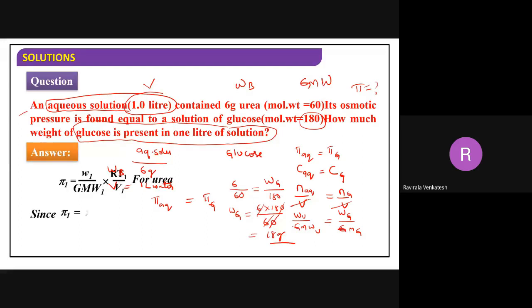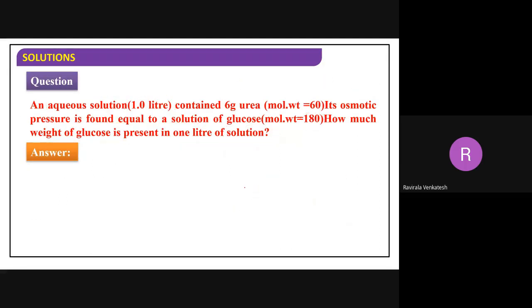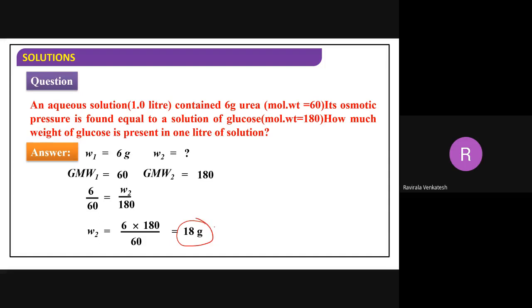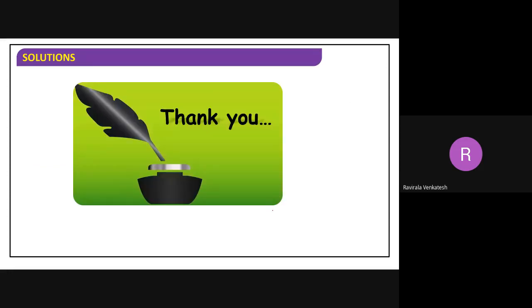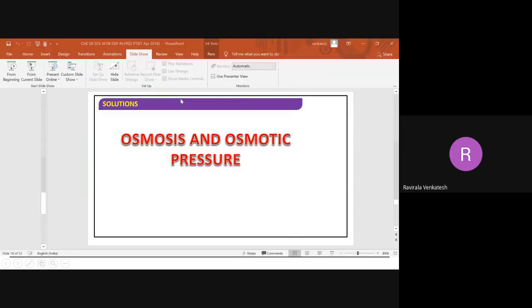In this way, you can easily calculate it. If pi1 is equal to pi2 at same temperature, given also are getting same in this case. So you are getting 18 grams. Right? Understood? In this way, we can do the problems. That means if you know these are isotonic solutions, then the concentration will be same. We can calculate the weight of the solute also. So we will get different types of questions like this. Reverse osmosis also we'll discuss in the next class.